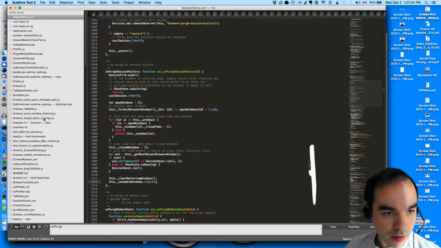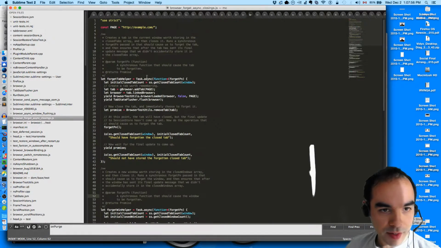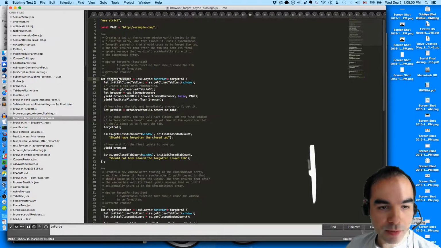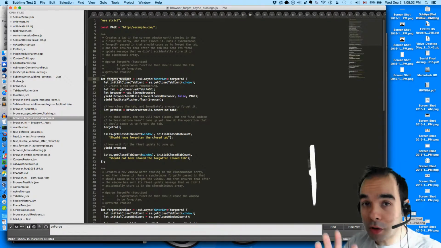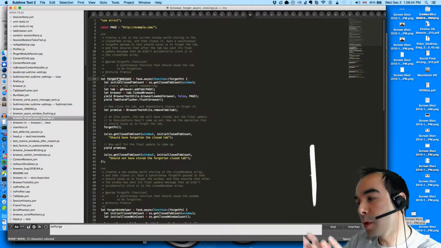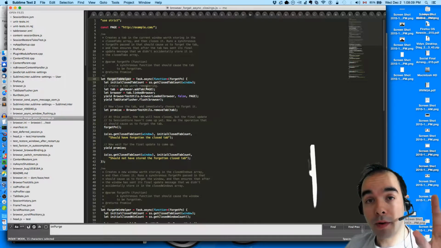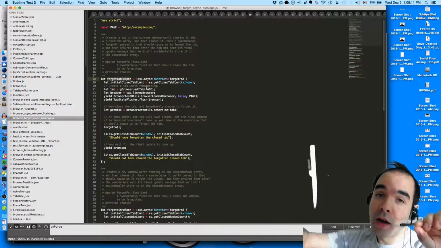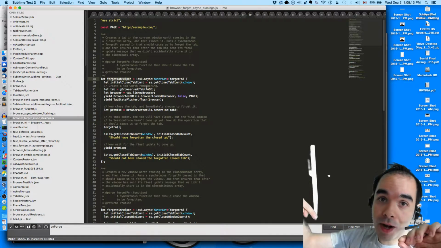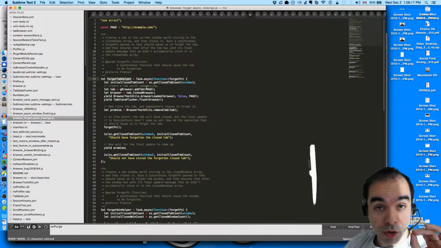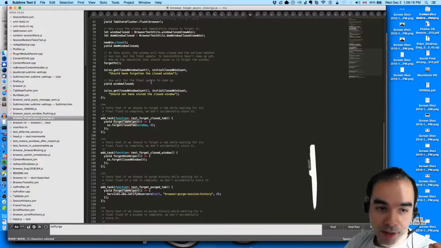Here they are. Forget async closings. I've got these 2 helper functions because I didn't want to just do the window close case. I wanted to do the tab close case too, because if we're going to test one, we should probably test the other. And the tab close case, we're good. Whenever we close a tab and we're still waiting for the flush to come back from the closed browser, if we purge history or if we choose to forget the closed tab, we do the right thing. I've written test cases for that.